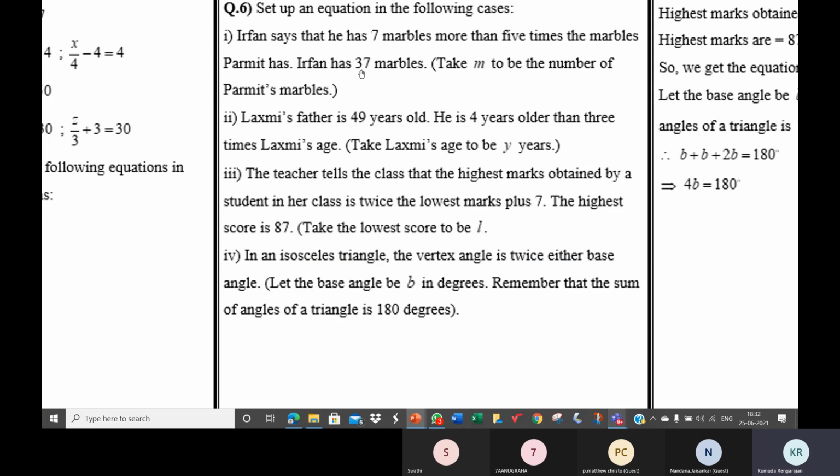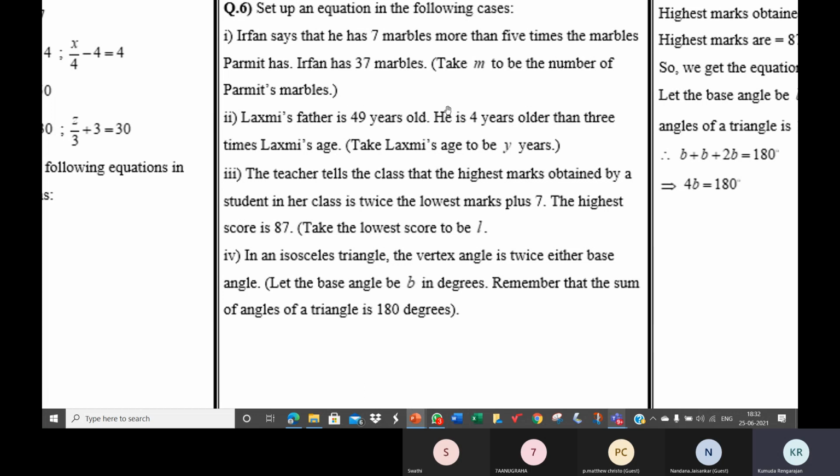Irfan says that he has 7 marbles more than 5 times the marbles Parmit has. So 5 times what Parmit has is 5m. 7 more is plus 7. And that 5m plus 7 is what Irfan has. The number of marbles Irfan has is expressed like this.